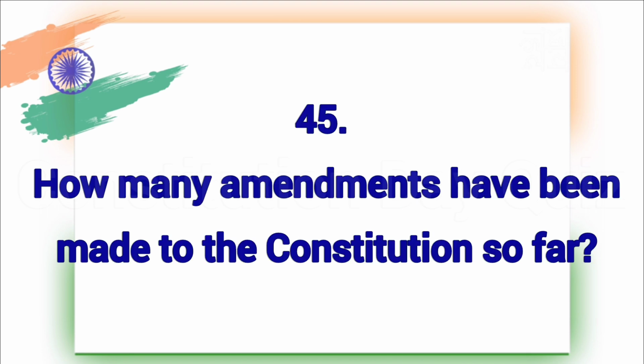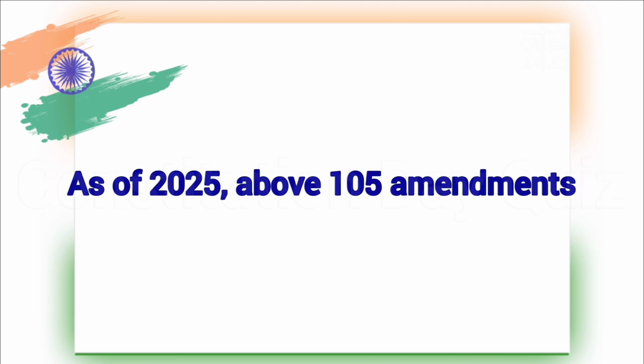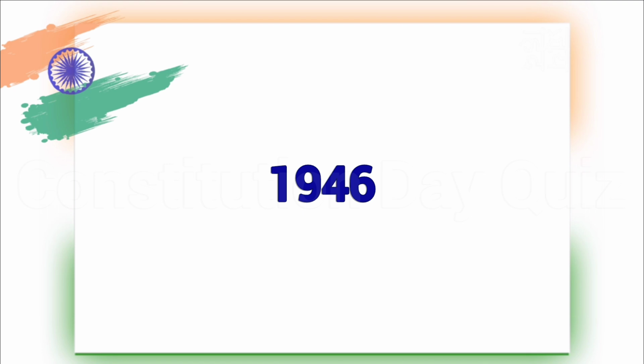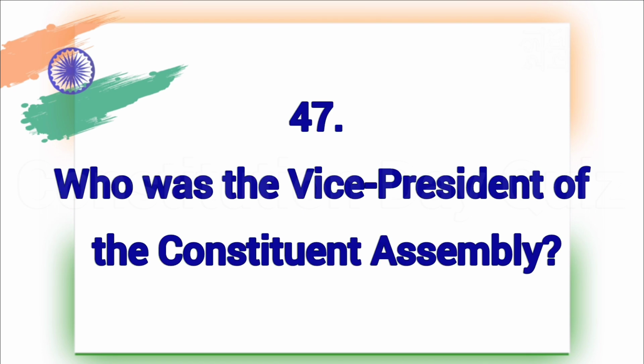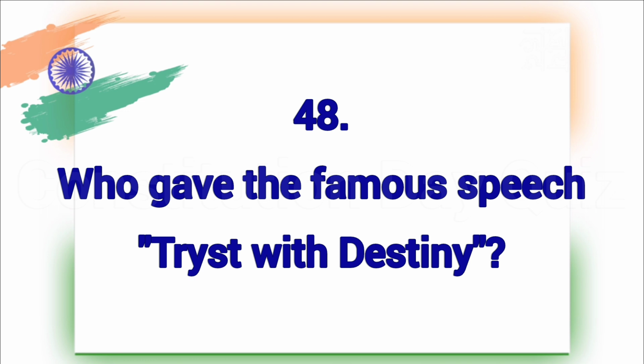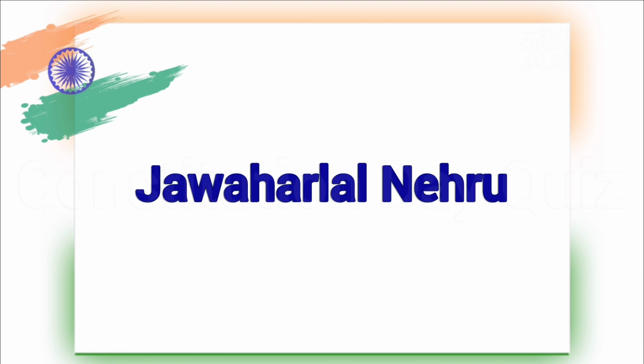How many amendments have been made to the constitution so far? As of 2025, above 105 amendments were made. When was the Constituent Assembly formed? 1946. Who was the Vice President of the Constituent Assembly? H.C. Mukherjee. Who gave the famous speech Tryst with Destiny? Jawaharlal Nehru.